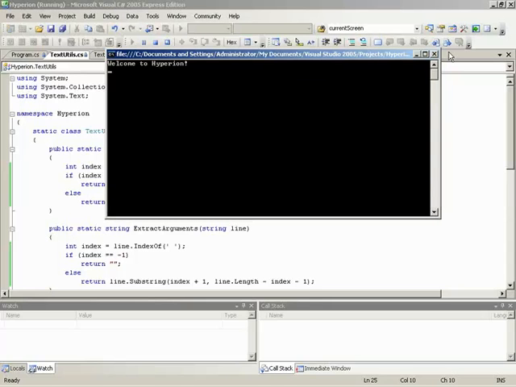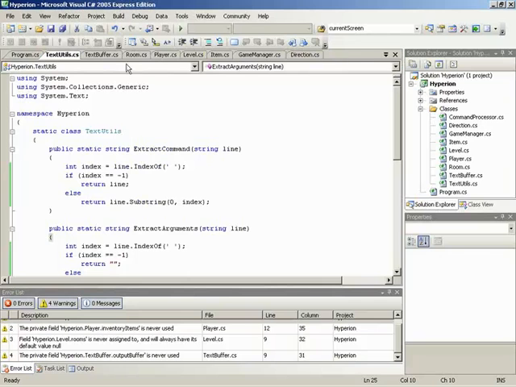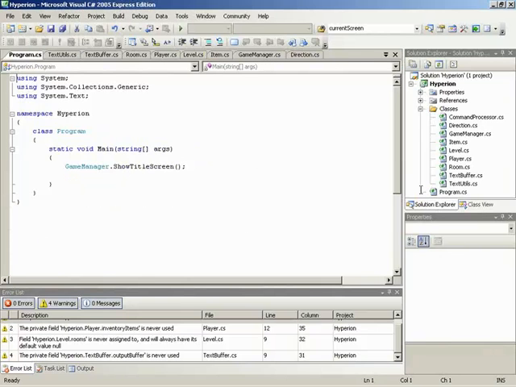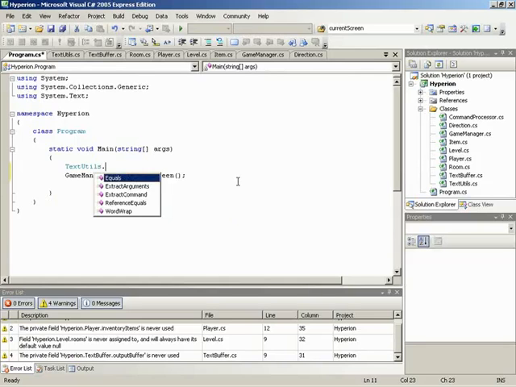If we want to jump back over to program real quick and just call, since TextUtils is a static class, the object exists right off by default. So right above the show title screen, since that's going to hold it up for us, we could just go ahead and call TextUtils. So looking into here, yep, we have TextUtils. And this can be neat because I'm going to have you write it out first, then go back and encapsulate that into the right line. So we've got TextUtils, and then we've got extract command. And then it's expecting a string, so double quote, move space east, in quotes, and terminator.